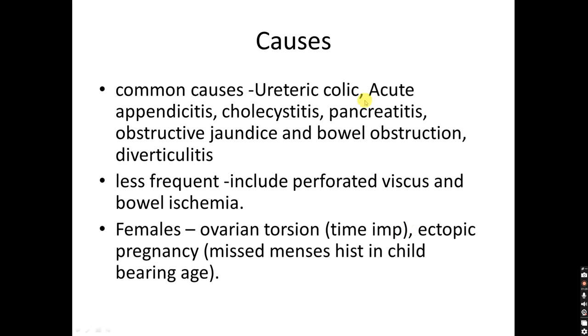Common causes are ureteric colic, acute appendicitis, cholecystitis, pancreatitis, obstructive jaundice, bowel obstruction, and diverticulitis. Less frequent are perforated viscus and bowel ischemia. In females, ovarian torsion and ectopic pregnancy. For ovarian torsion, early diagnosis is required to save the ovary. Ectopic pregnancy: we should ask for the history of missed menses in childbearing patients.